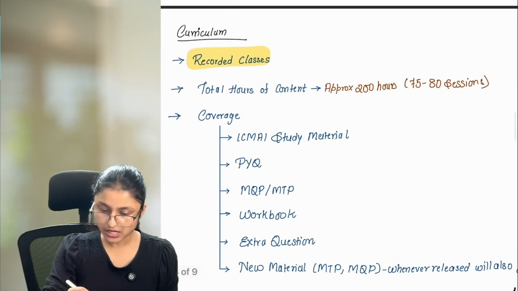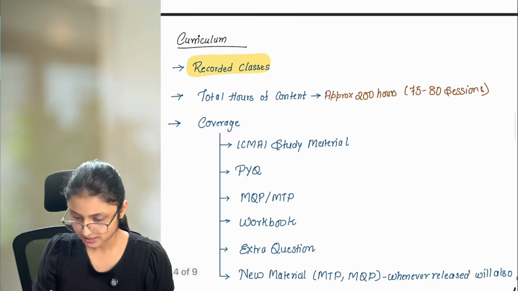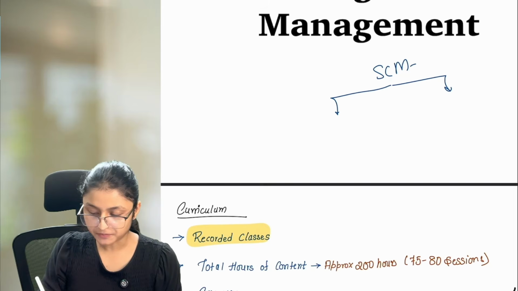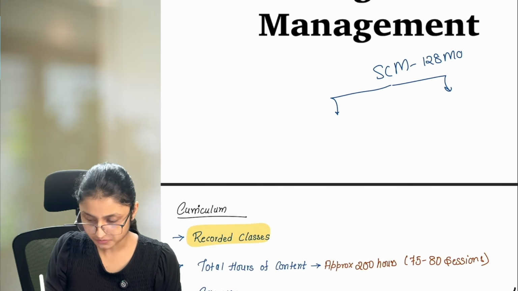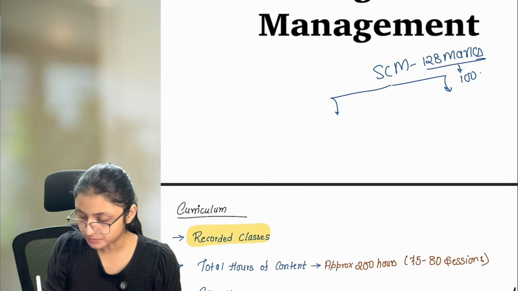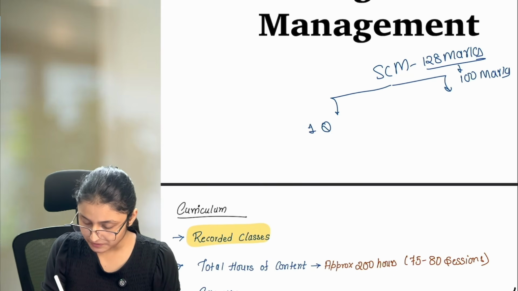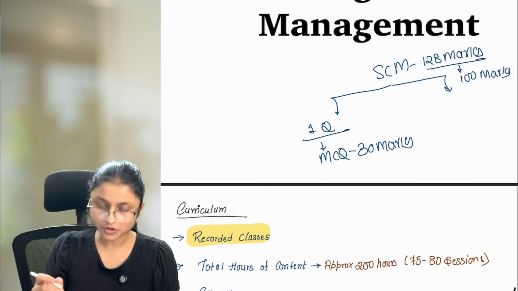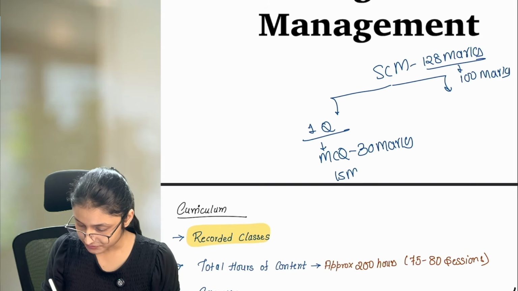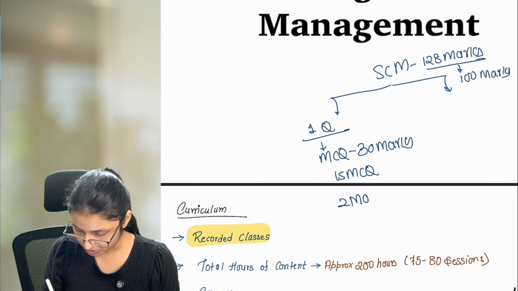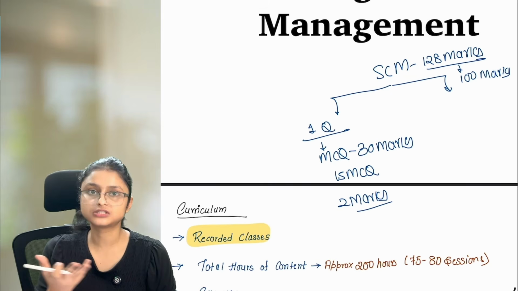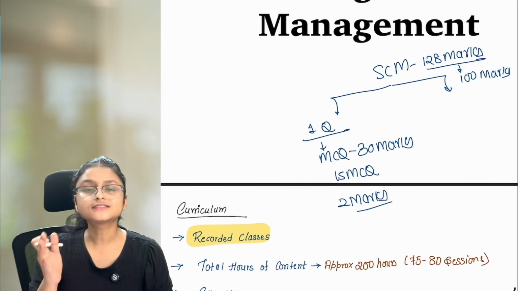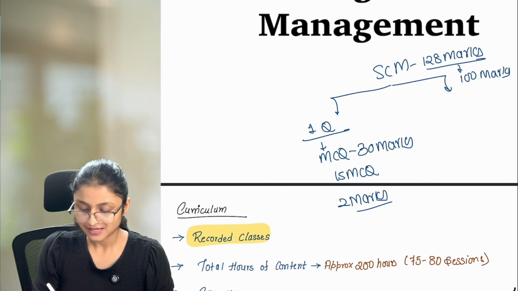Now, first let's talk about how your paper pattern for your SCM subject is. So in SCM, your paper is subdivided into 2 different parts. First of all, the paper is going to be asked to you of around 128 marks, okay, out of which you need to answer for 100 marks. First question will be your MCQs, and this MCQ is of 30 marks, which is compulsory for all of you to answer, and total 15 MCQs will be there. Each MCQ is going to be of 2 marks, exactly same as it was there in your CMA Inter also. There is no as such negative marking, there is no as such reason required for MCQ. You just have to select the correct option, and that is how you're going to get this 30 marks here.